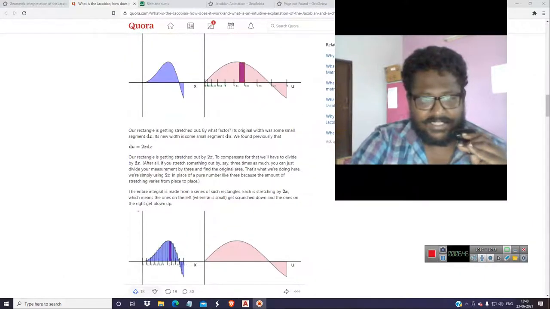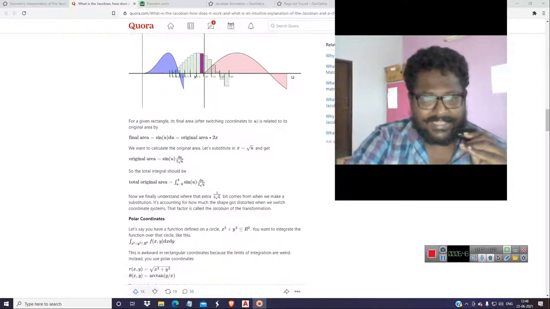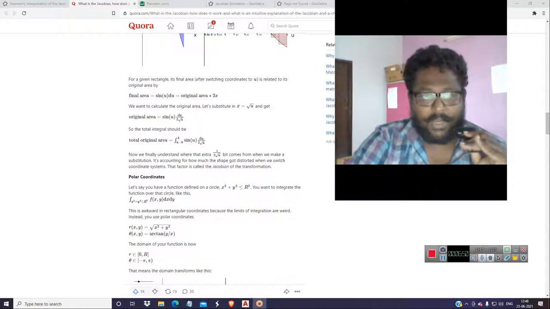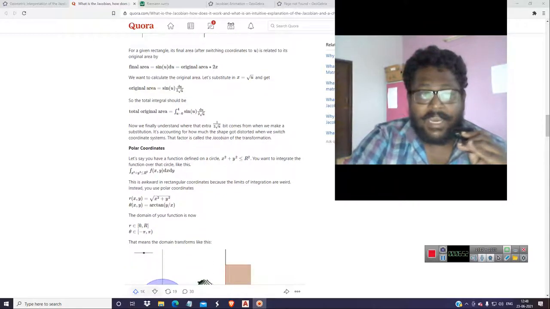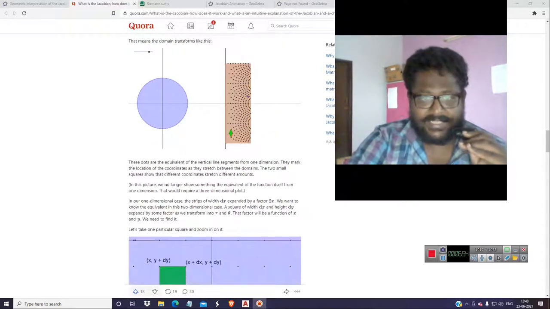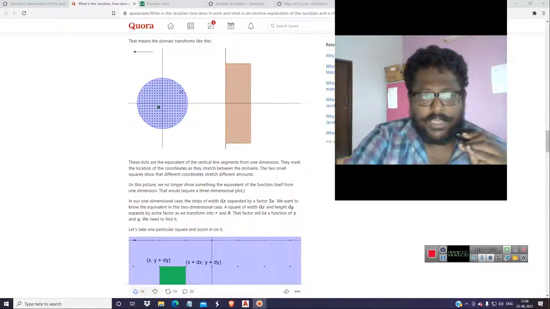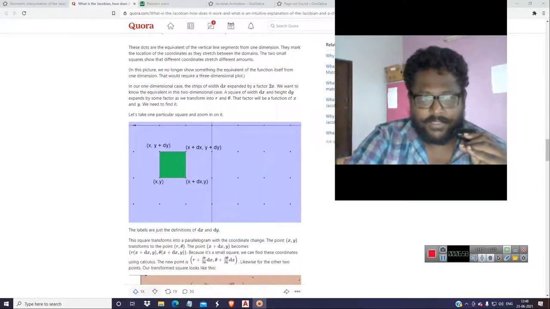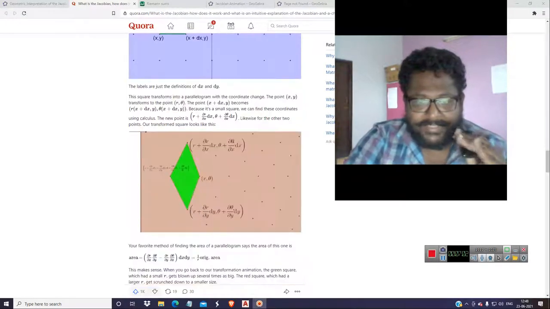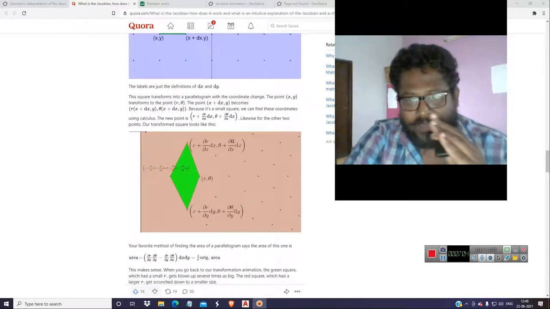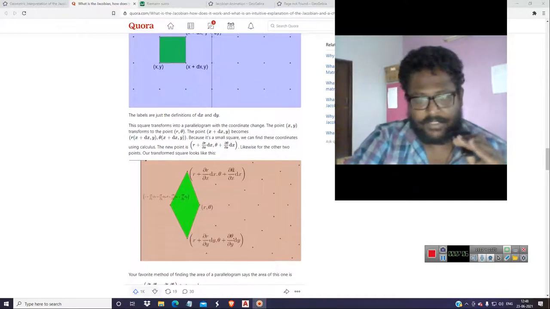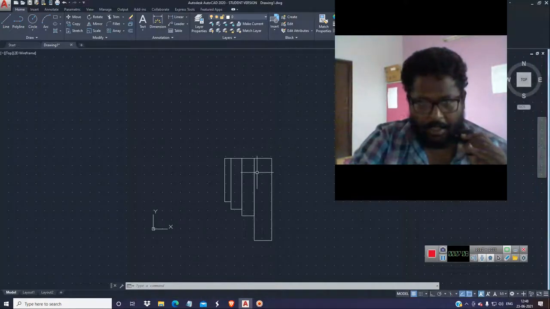This is called the determinant, 2x dx, and we are finding it and putting it, and we are also moving the limits. As you can see here, we are moving the limits also. Even in polar coordinates, we are doing it. So x plus y dy, which is being transformed to a newer coordinate, the points will be shifted. Okay, let's come back to this AutoCAD.